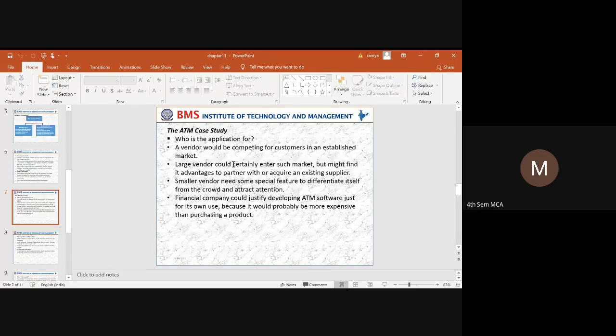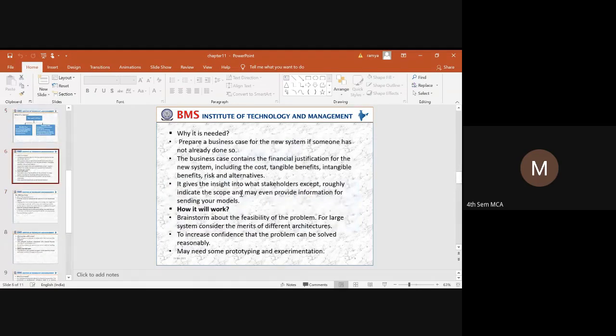Next thing is how the system is going to work. Once you have developed an application, assume the end user is a layman who does not know how to use a computer application itself. How are you going to solve that problem? How are you going to explain that this is the system and this is how it is going to work? Say, for example, you have developed an application similar to PhonePe or Google Pay.